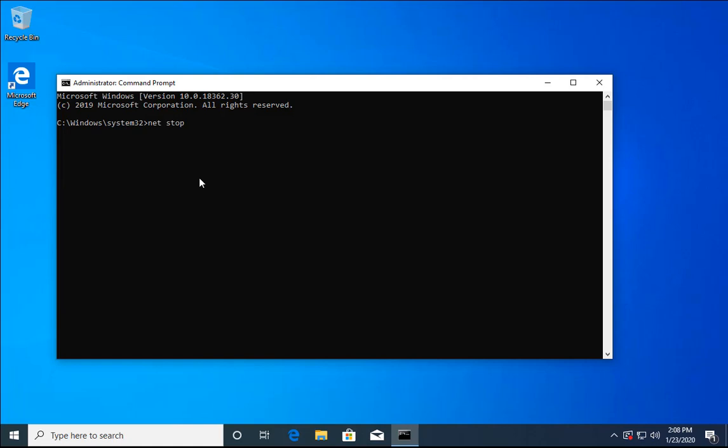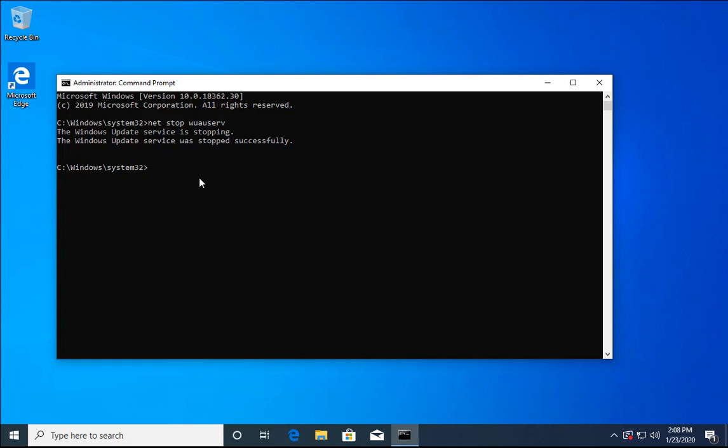To stop the service, just type net space stop space wuauserv. That is the command to stop the Windows Update Service. Now the Windows Update Service is stopped, and now we have to rename the SoftwareDistribution folder.